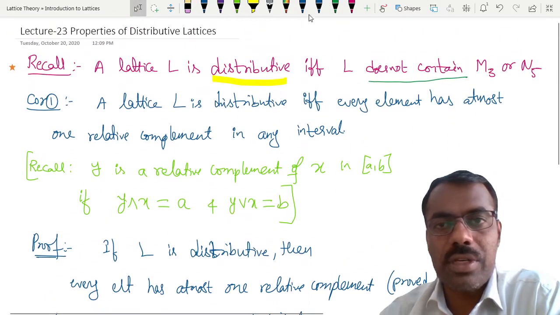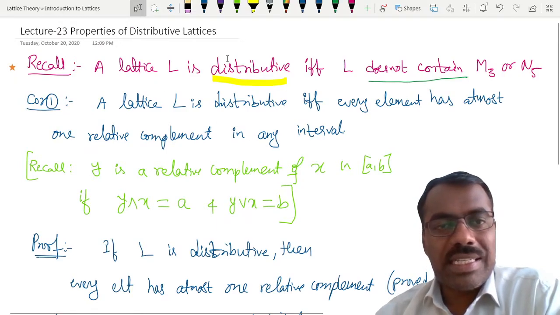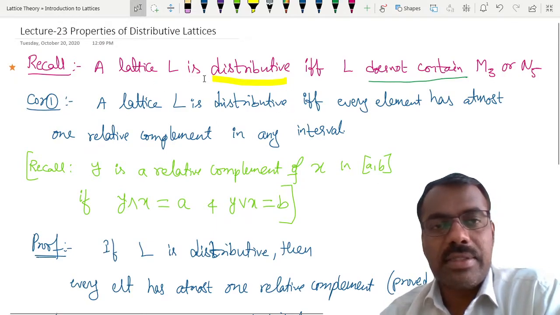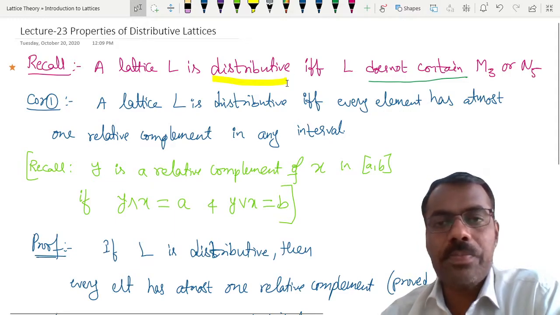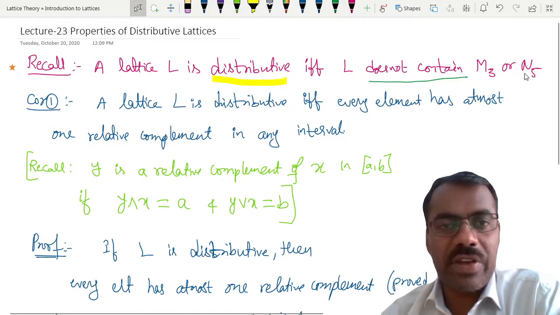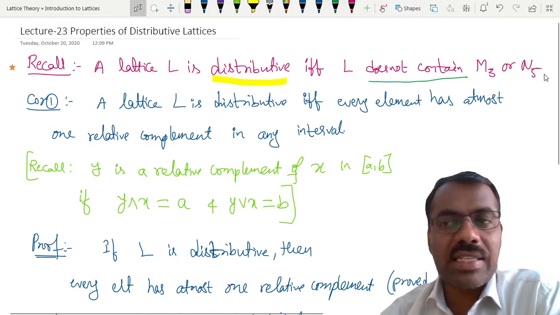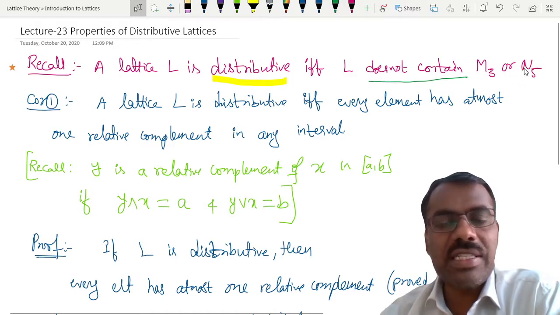Almost half of our syllabus is over, right? What does this result say? A lattice is distributive if and only if L does not contain M3 or N5. So whenever it is distributive, M3 is not there as well as N5 is not there.